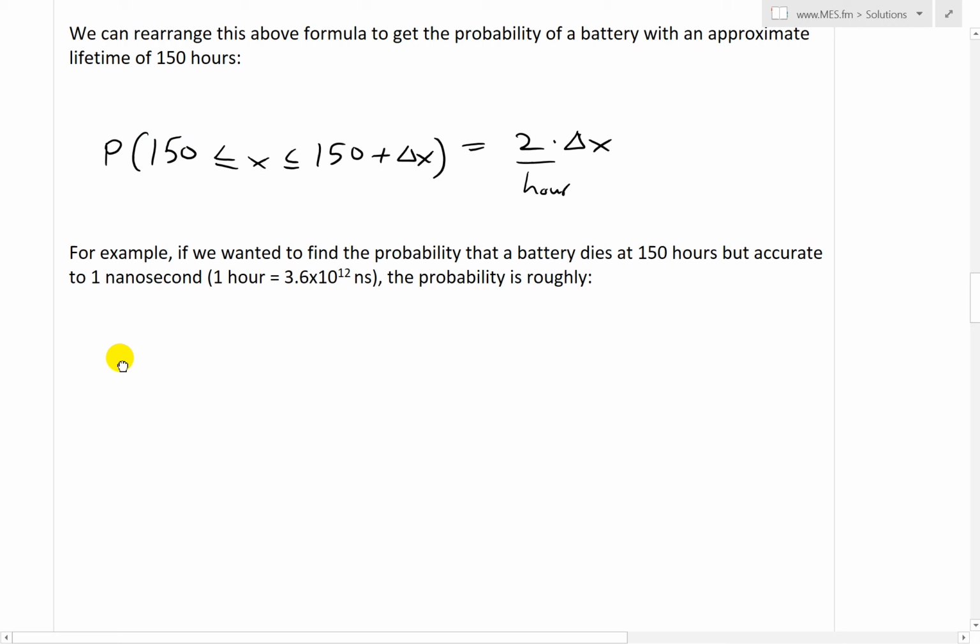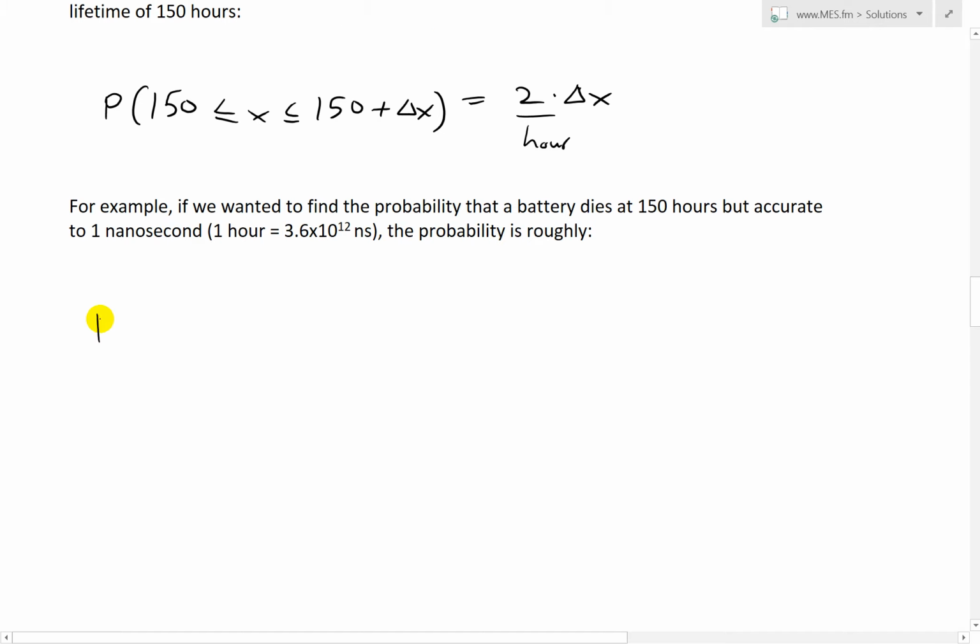Now let's look at an extreme example of this case. For example, if we wanted to find the probability that a battery dies at 150 hours but accurate to 1 nanosecond, and 1 hour equals 3.6 times 10 to the 12 nanoseconds. The probability is roughly P of 150 less than or equal to x less than or equal to 150 plus 1 ns.